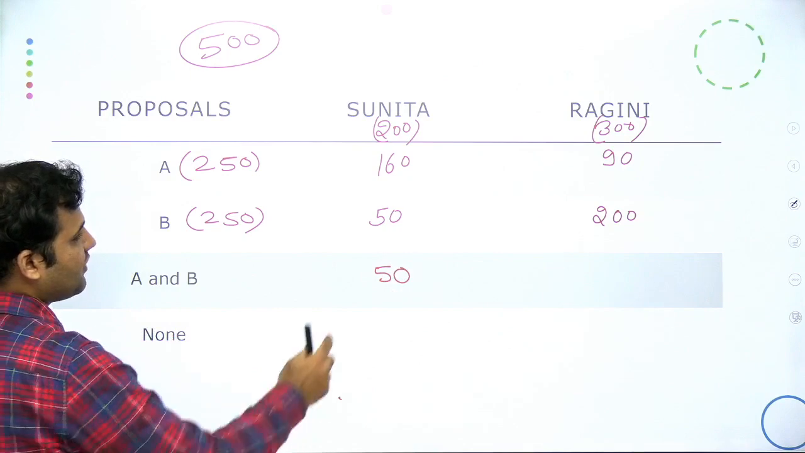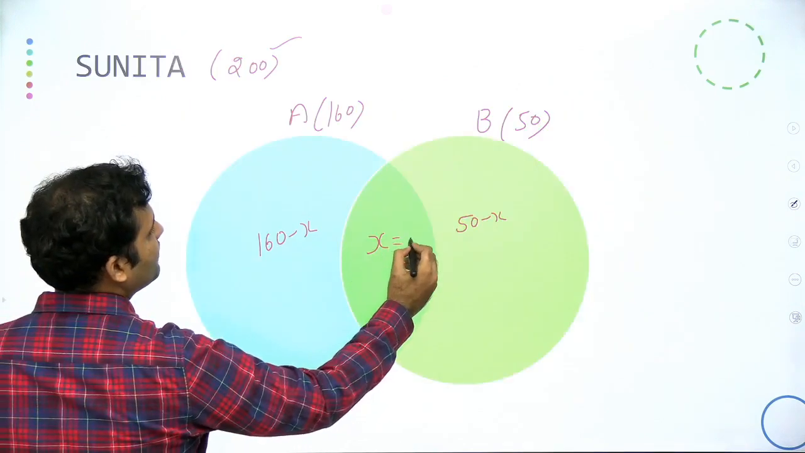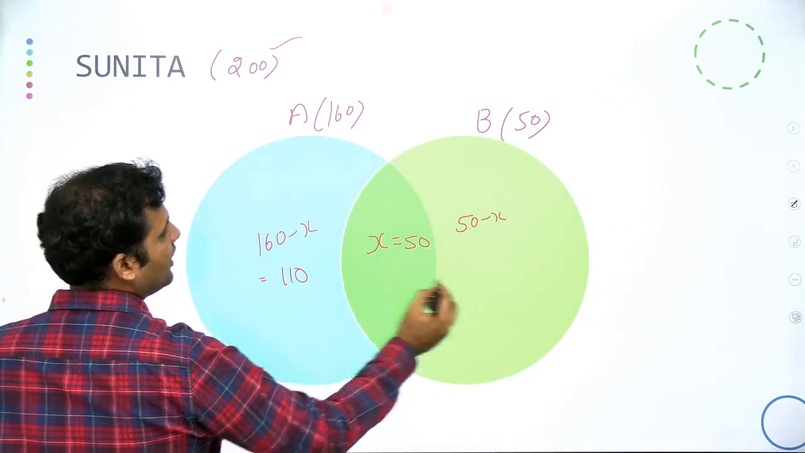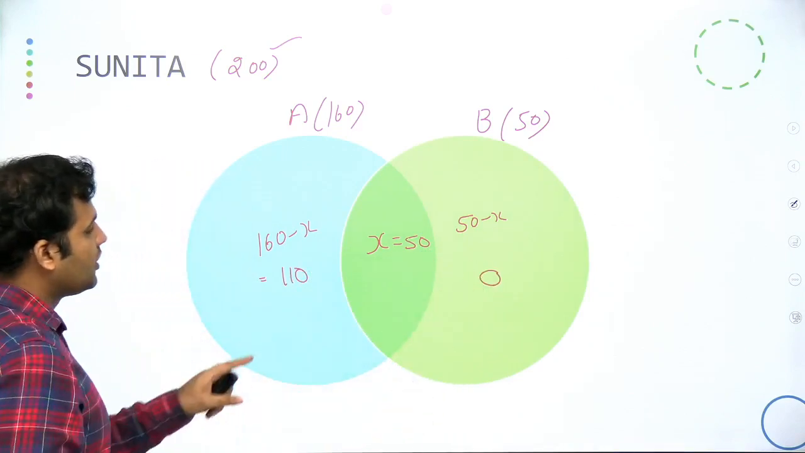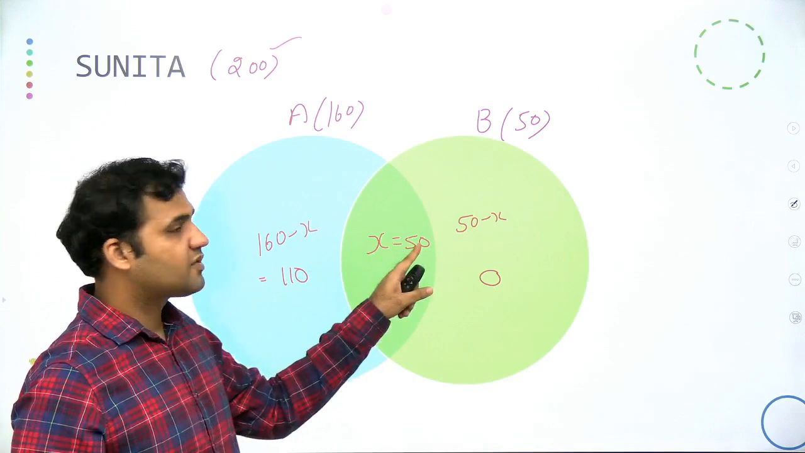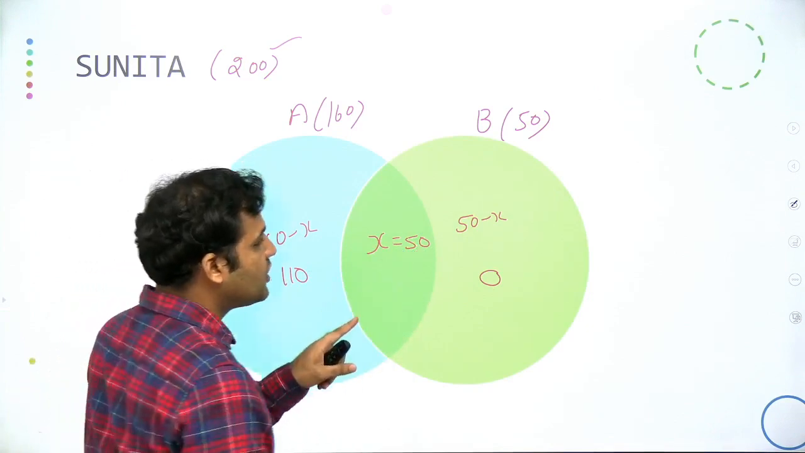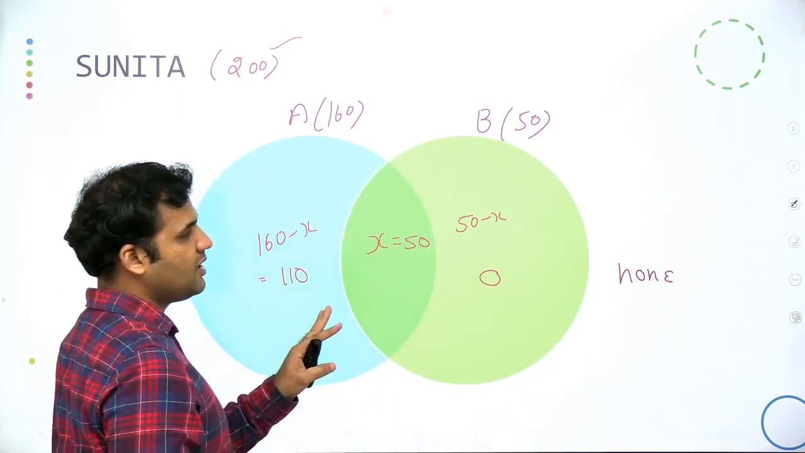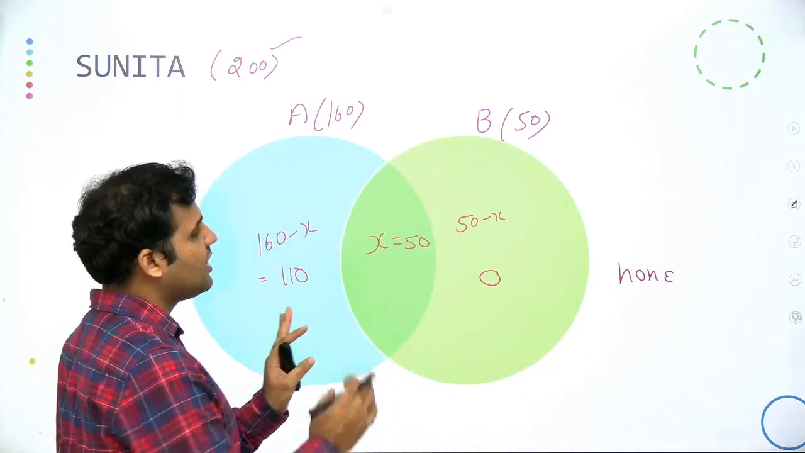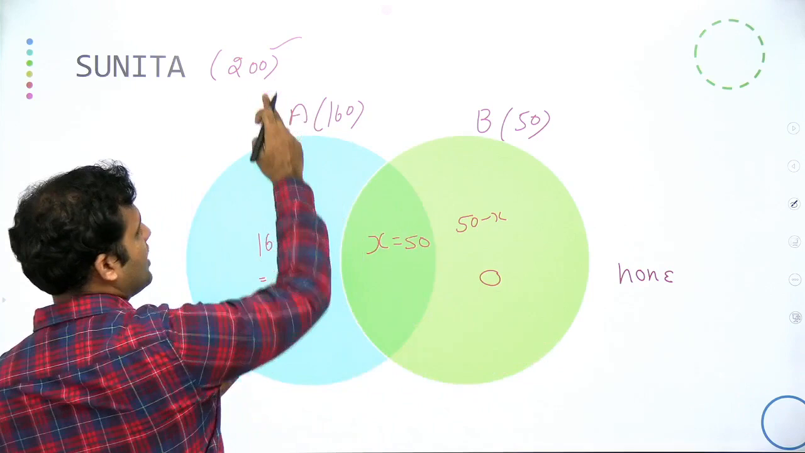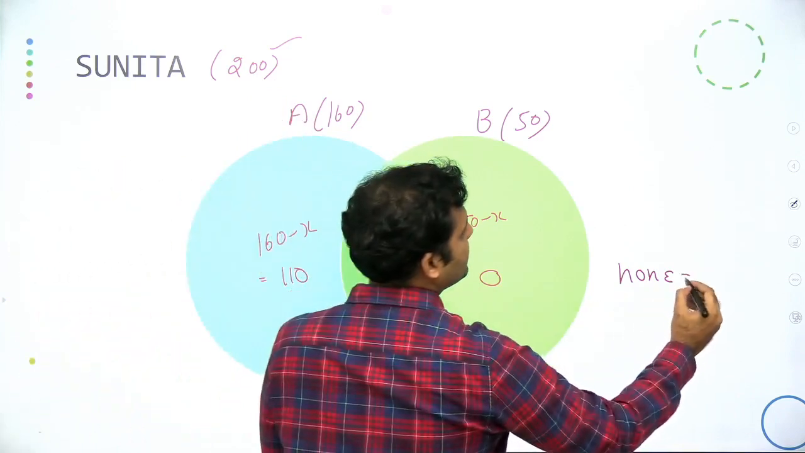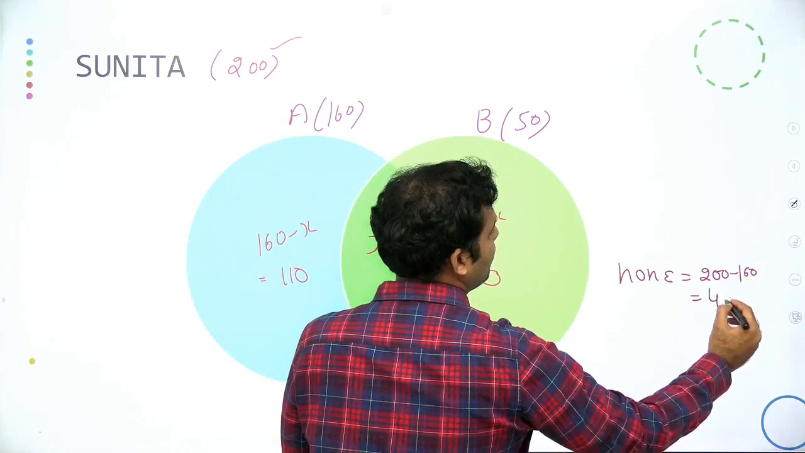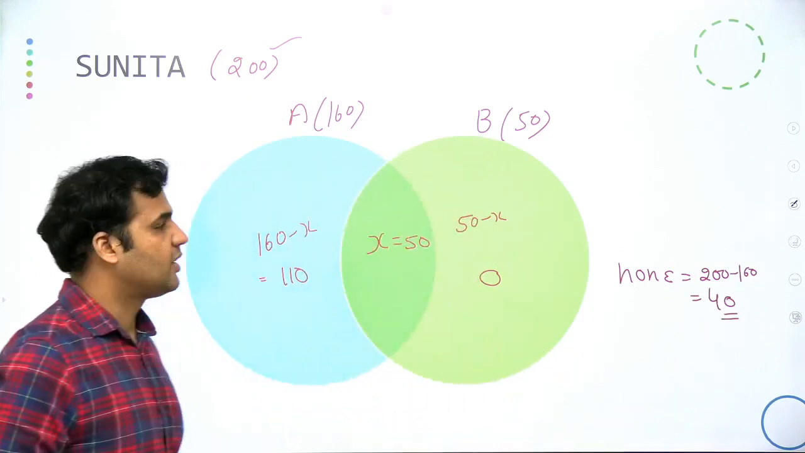In the case of Sunita, we know that this value is 50. If this value is 50, this value will come out to be 110, and this value will come out to be 0. So the union of set is 110 plus 50, that means 160. The students who will not be preferring any of the proposals A and B, that means none, lying outside of the union of set, will be 200 minus 160. This value will be equal to 40.